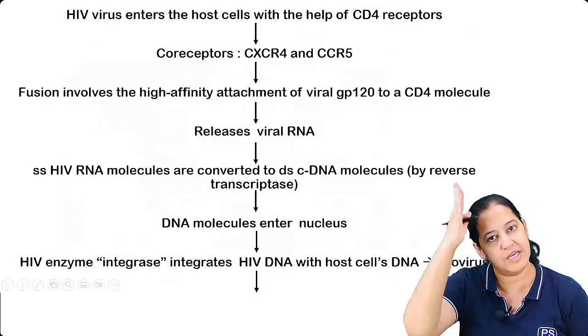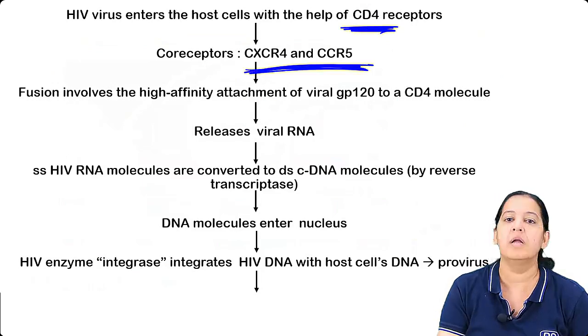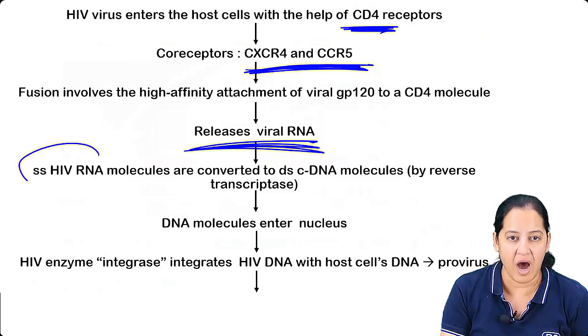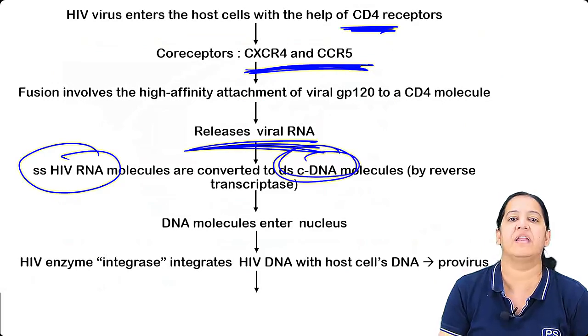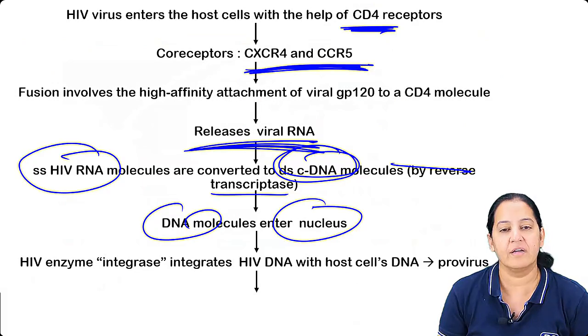So the same story is written. First main bond, then co-bond, main bond formed, co-bond formed, then penetration. After that, the RNA is converted to complementary DNA by reverse transcriptase. Then DNA will enter the nucleus. After that, it will integrate.